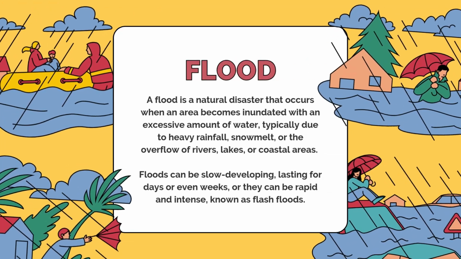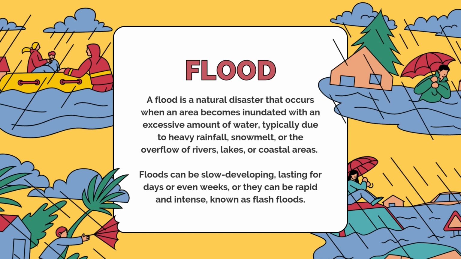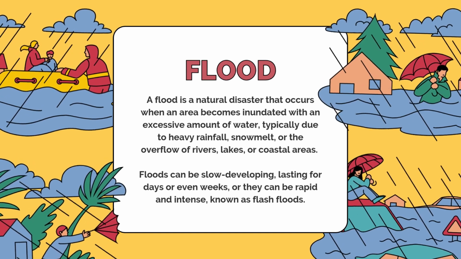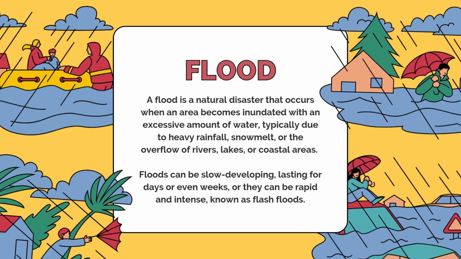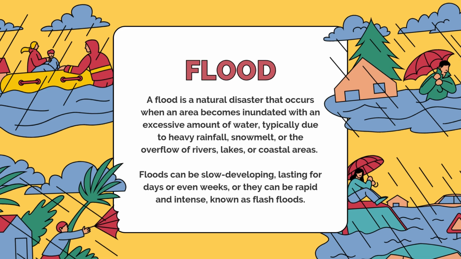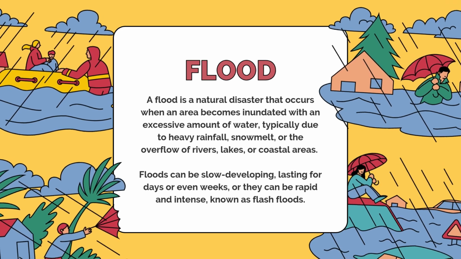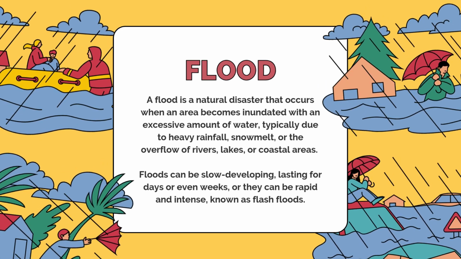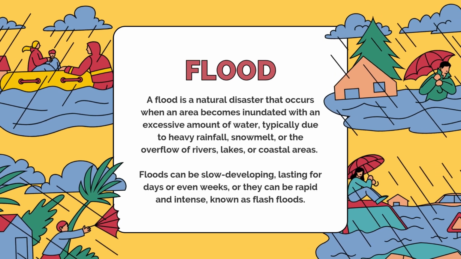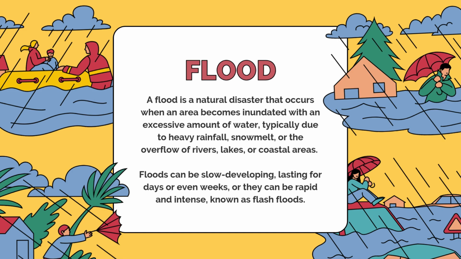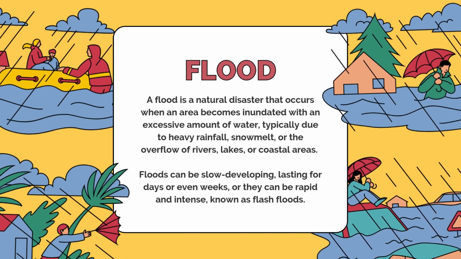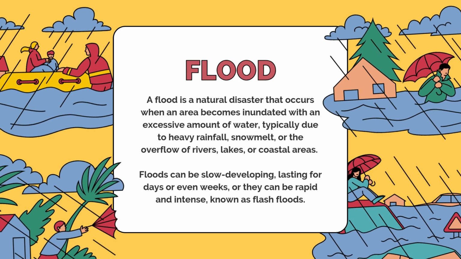Flood. A flood is a natural disaster that occurs when an area becomes inundated with an excessive amount of water, typically due to heavy rainfall, snow melt, or the overflow of rivers, lakes, or coastal areas. Floods can be slow developing, lasting for days or even weeks, or they can be rapid and intense, known as flash floods.